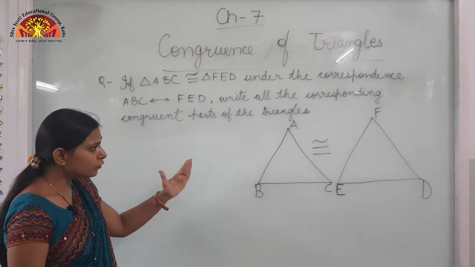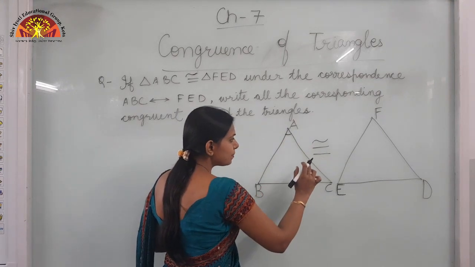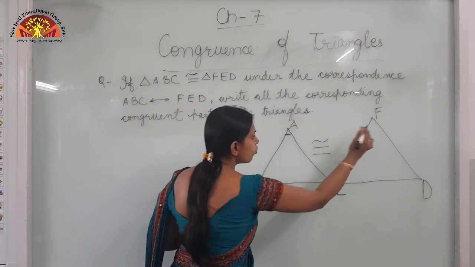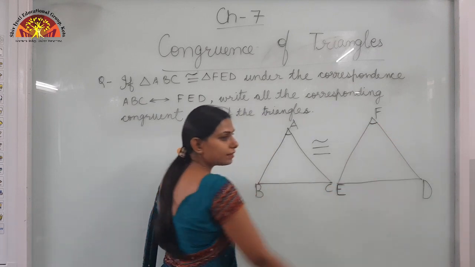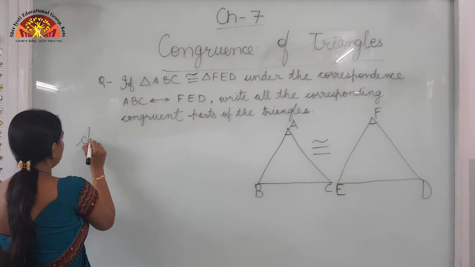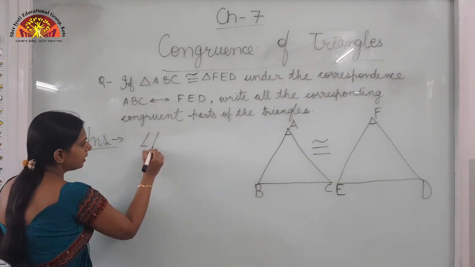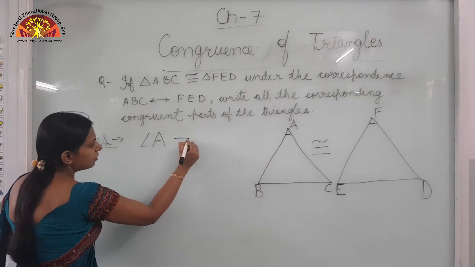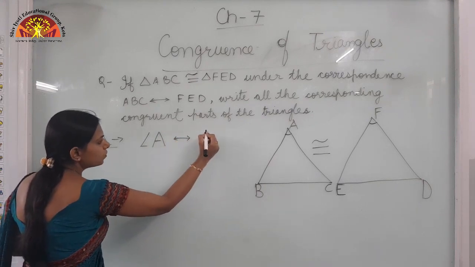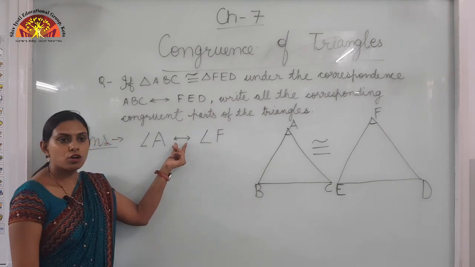So first of all, as you know, the two triangles are congruent, so angle A corresponds to which angle? Angle F. So angle A corresponds to angle F. This is the symbol of correspondence.